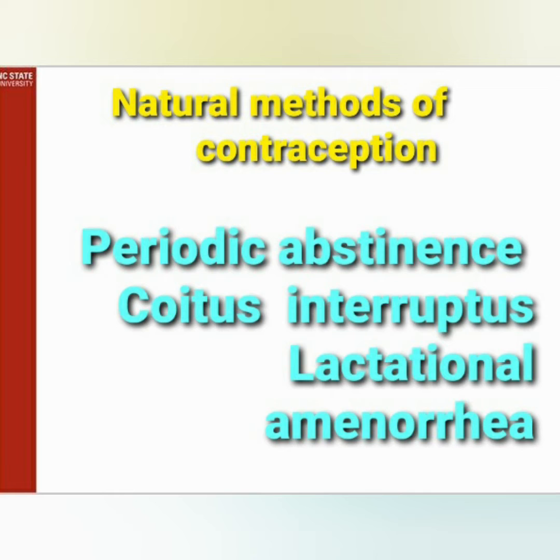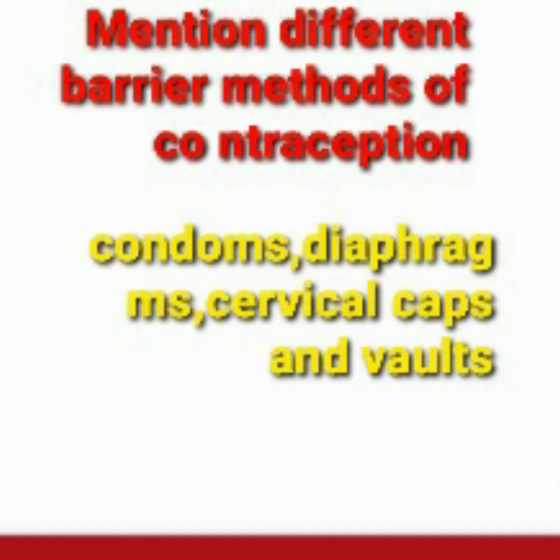Natural methods of contraception include periodic abstinence, coitus interruptus, and lactational amenorrhea. Mention different barrier methods of contraception: condom, diaphragm, cervical caps, and vaults.